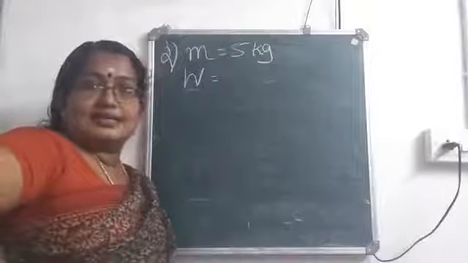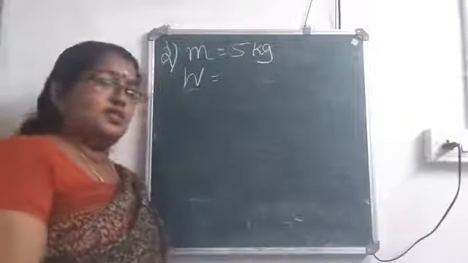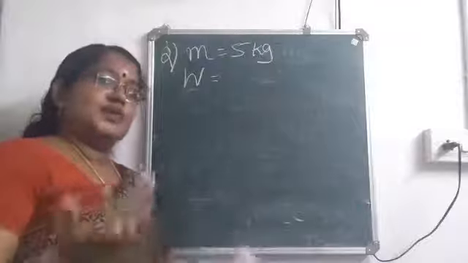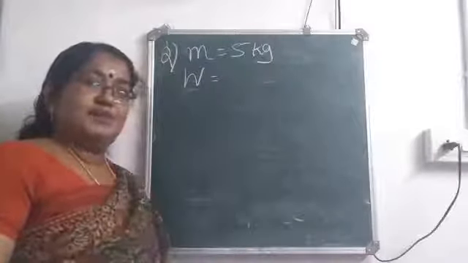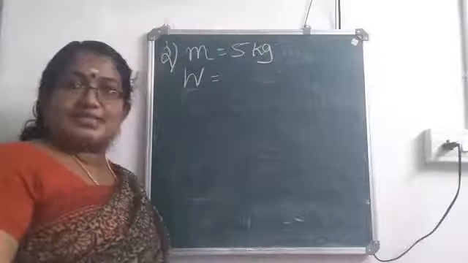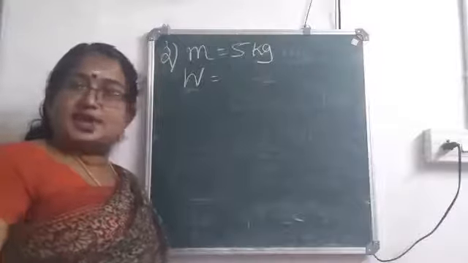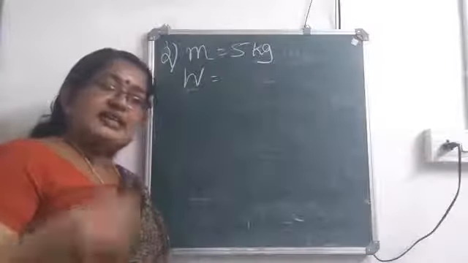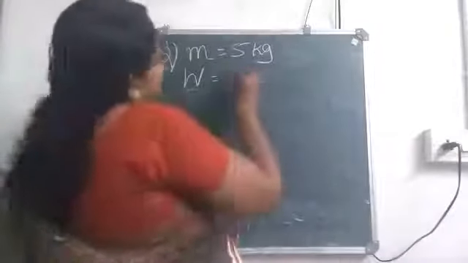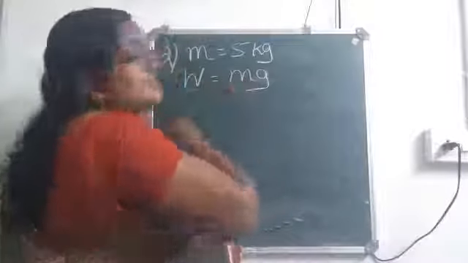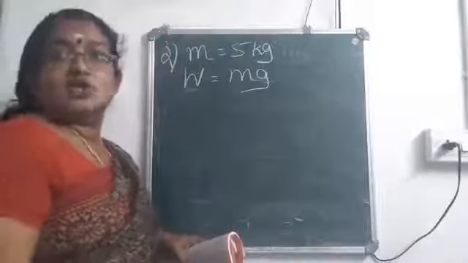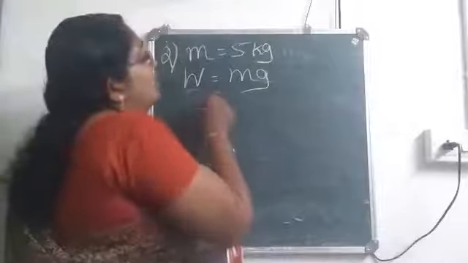I think I didn't say that, isn't it? So what is the equation? Weight and force are same. So here weight is produced due to force of gravity. If it was F is equal to ma, since here the weight is produced due to gravity, the equation for weight is mg. Okay. So mg is the equation for weight.